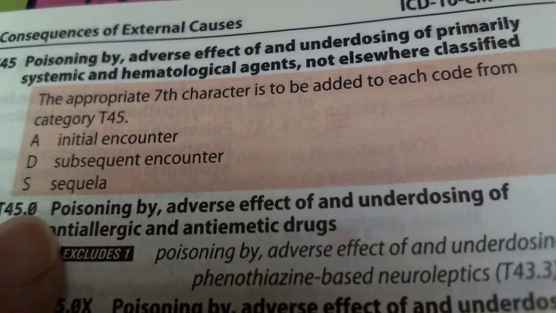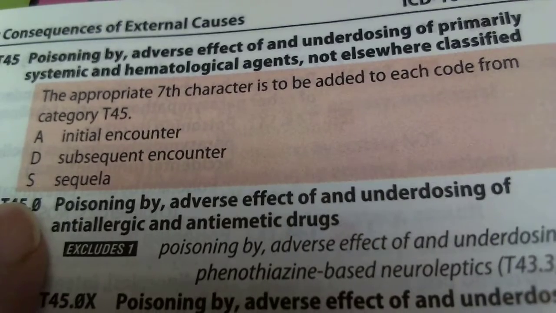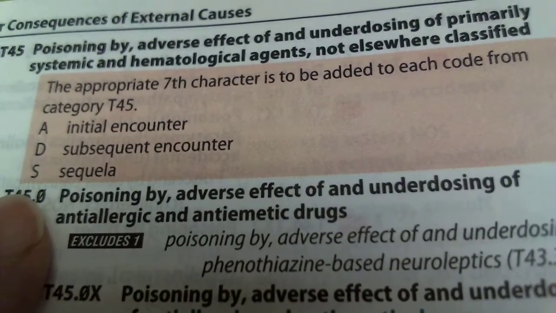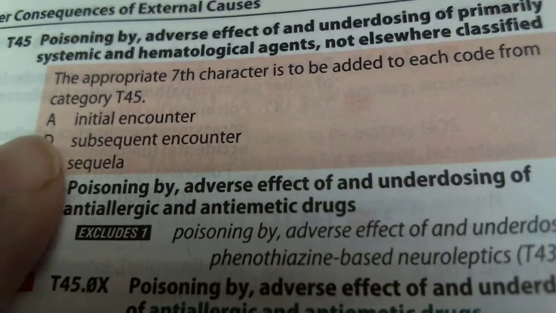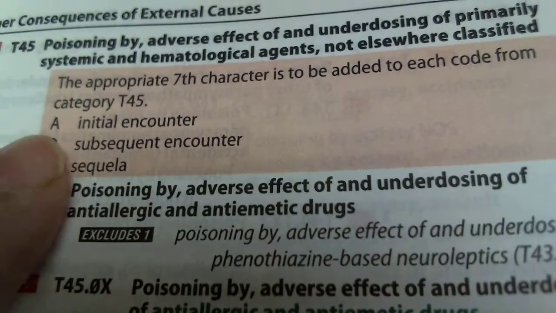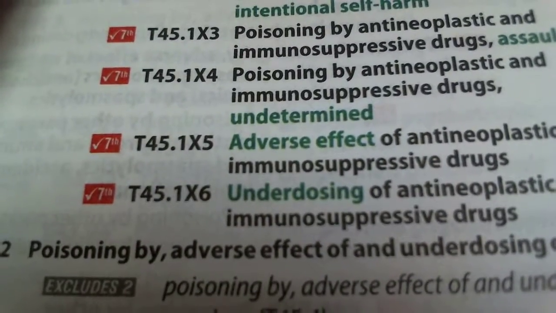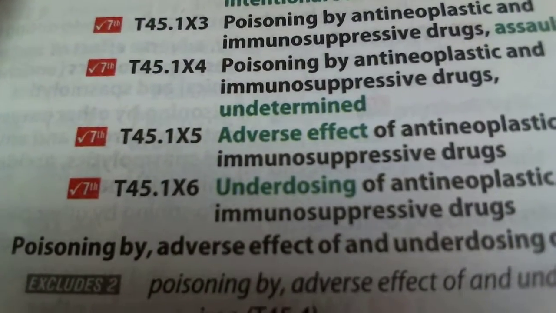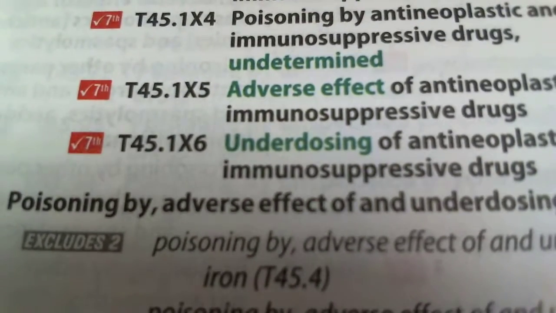And it's not a sequela, which is a latent effect. Latent effect would be if she stopped taking the medication and then developed the reaction after she discontinued. This is going to be an initial encounter. So our correct code for this issue is going to be T45.1x5A. That is going to be the adverse effect.